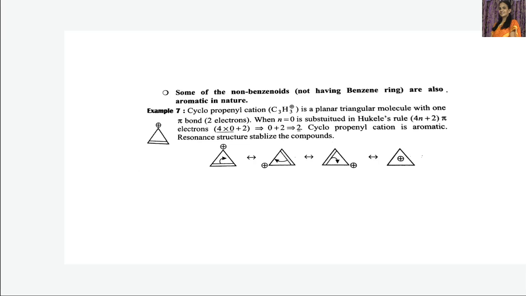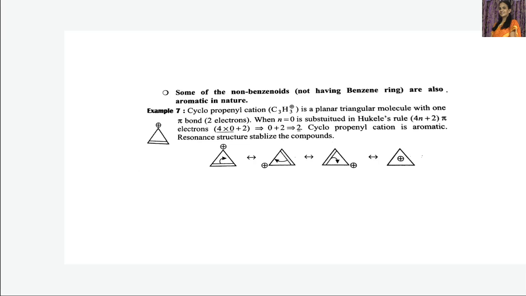And let's see the different resonance structures of the cyclopropenyl cation. Due to the presence of these resonance structures, this particular cation is stabilized. See this, if this pi bond shifts towards this, then we will get a positive charge here.